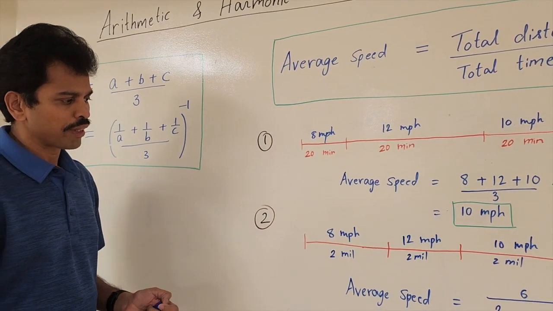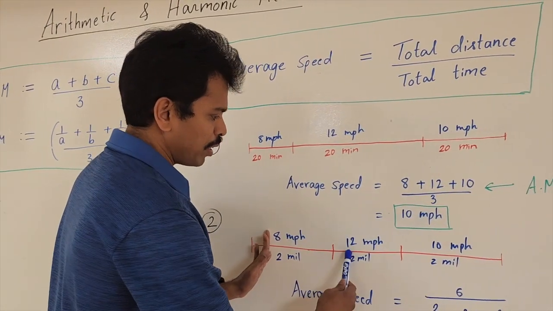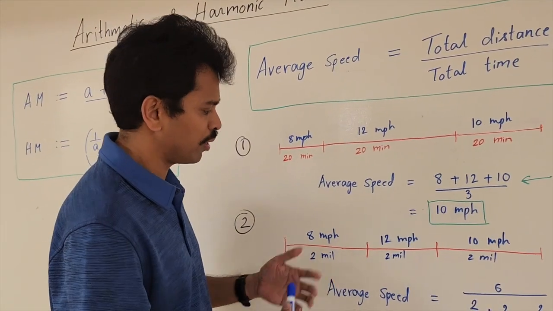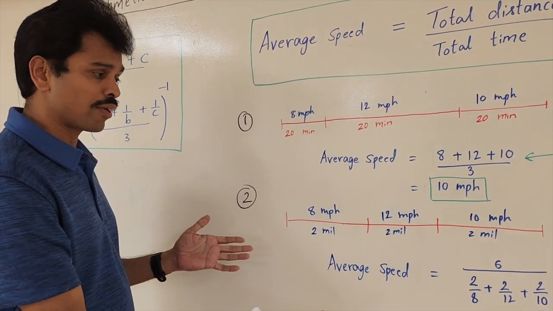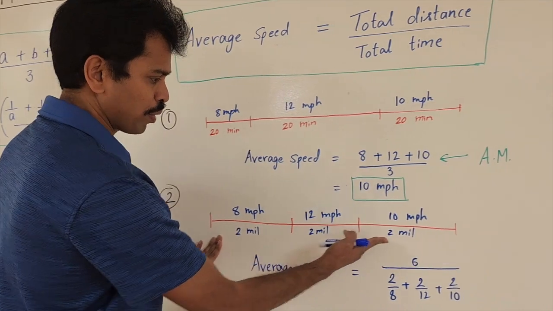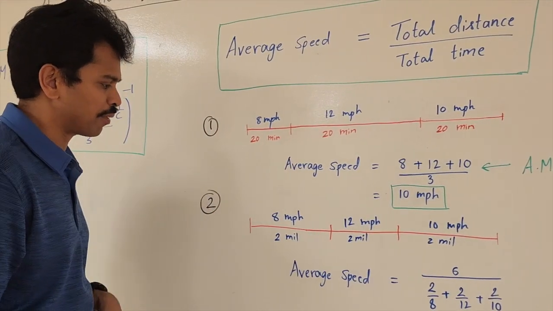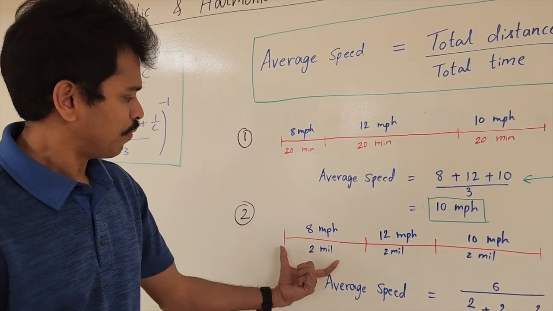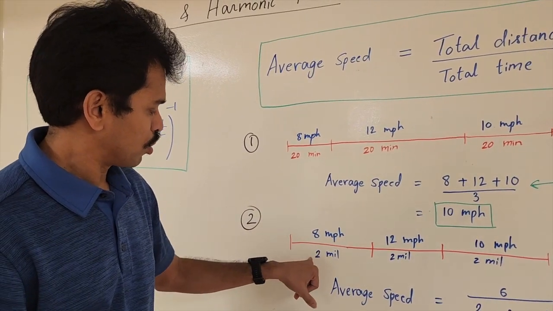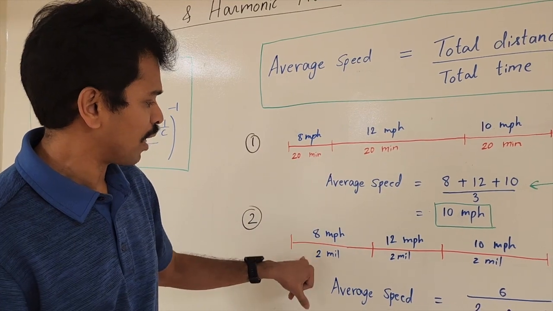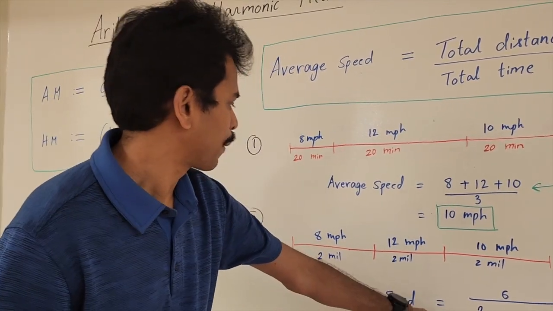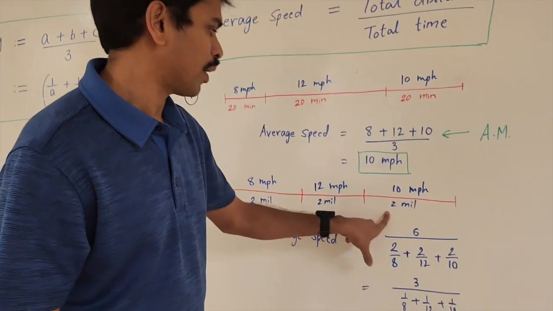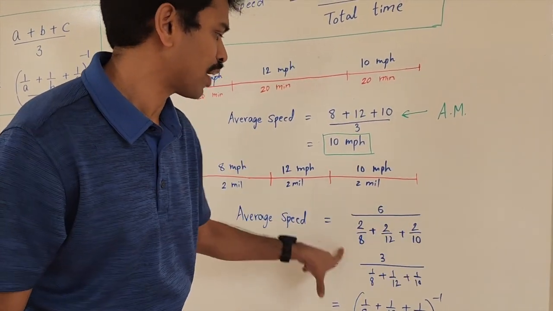As you see, it's not going to be the arithmetic mean of these three numbers because the total time in this scenario is quite different. Well, the distance traveled is straightforward. It's 2 plus 2 plus 2, which is 6. What about the time? Well, time is distance over speed, right? So in the first leg, you go 2 miles at 8 mph. So that's 2 over 8. And in the second leg, it's 2 over 12. And in the third leg, it's 2 over 10. So that's your total time.